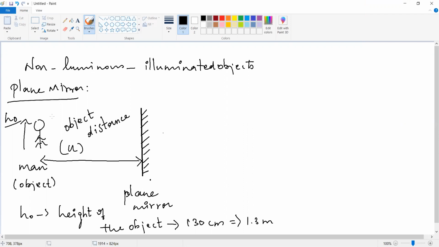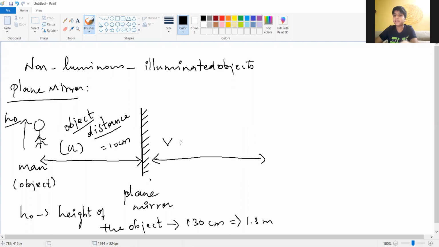Whether the image is also in front of the mirror or back side of the mirror it is formed. Back side, correct. So the image is formed on the back side, but one condition is there. So it is the u now. U means the object distance, so it will be equal to 10 centimeter. The same 10 centimeter.